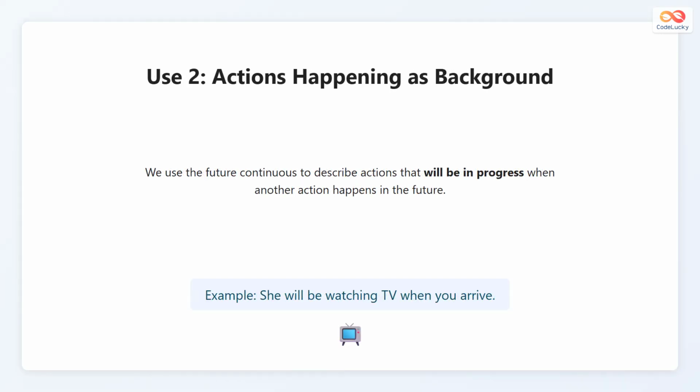The second use of the future continuous is to talk about an action that will form the background when another action takes place in the future. For example, she will be watching television when you arrive. The watching will already be happening when the other action, arriving, occurs. This use helps describe the setting or background of another event.